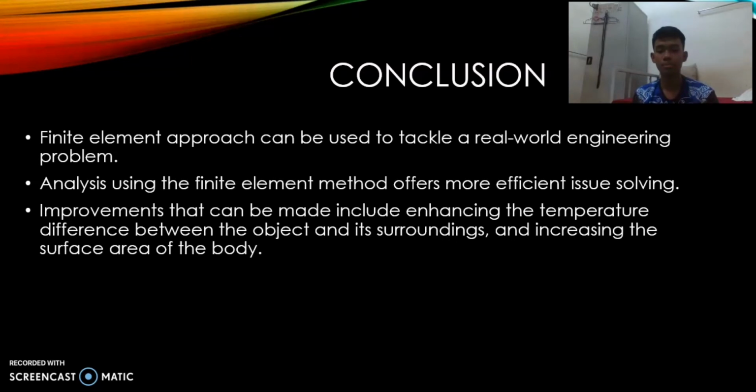The ability to study mechanical structures in 3 dimensions and heat transfer analysis. As a result, the objective has been achieved for this laboratory session. Improvements that can be made include enhancing the temperature difference between the object and its surroundings, increasing the coefficient of convective heat transfer, and increasing the surface area of the body.